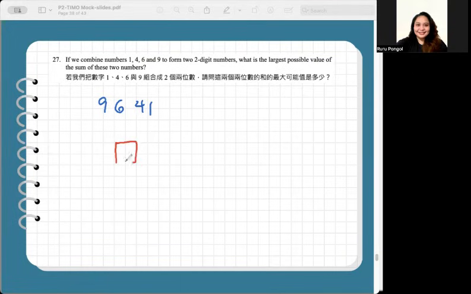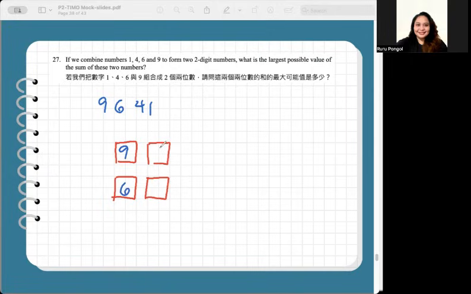So for our tens digit, we have the options to make it 90s and 60s. So 9, 90, 60.